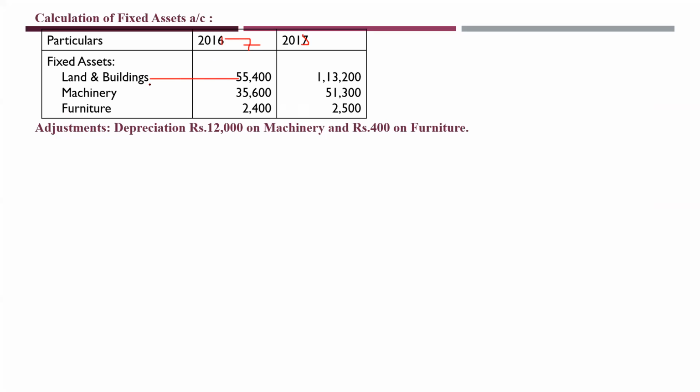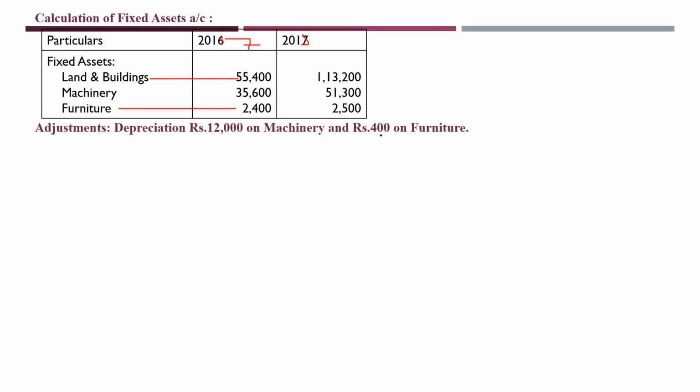So land and buildings 55,400 and 1,13,200. It has increased. Machinery 35,600 and here it is 51,300. Furniture 2,400 and 2,500. Next, depreciation is rupees 12,000 on machinery and 4,000 on furniture. This is given in the problem.